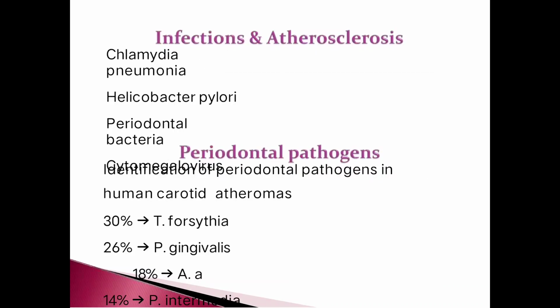Infection and atherosclerosis. Organisms include Chlamydia pneumoniae, Helicobacter pylori, and periodontal bacteria. Periodontal pathogens include cytomegalovirus. Periodontal pathogens in human carotid atheromas: 30% have Treponema forsythia bacteria accumulation, 26% have Porphyromonas gingivalis, 18% have A. actinomycetemcomitans, and 14% have Prevotella intermedia.